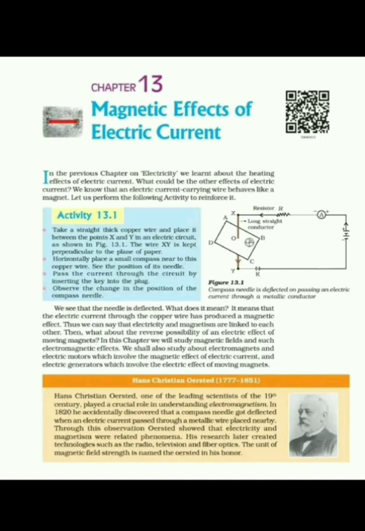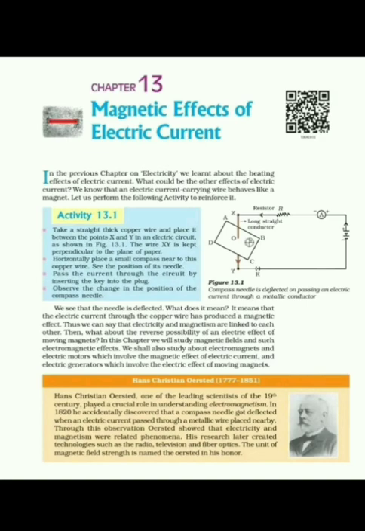Magnetite or lodestone is a natural permanent magnet. It is a naturally occurring permanent magnet known as magnetite.